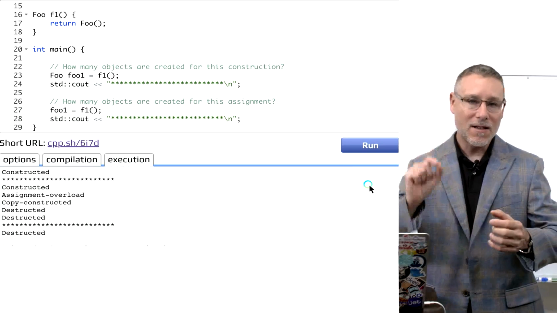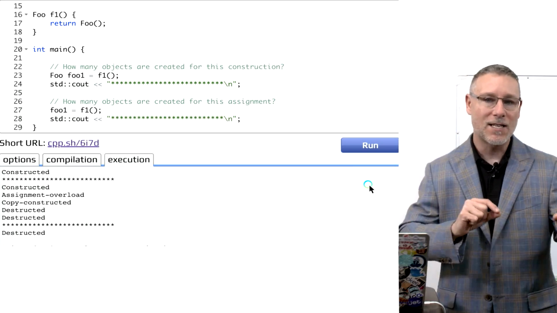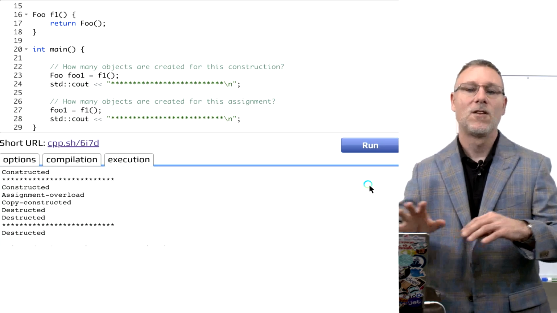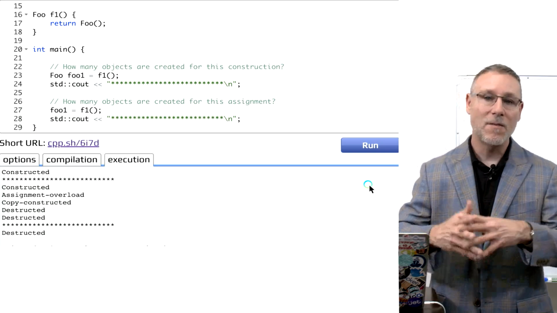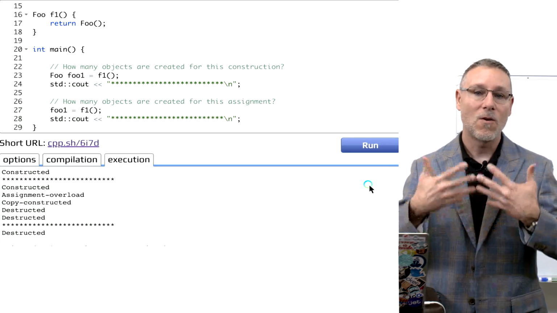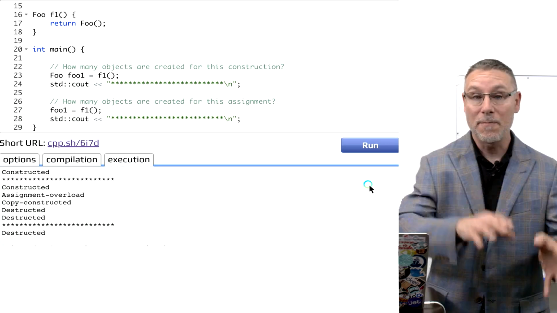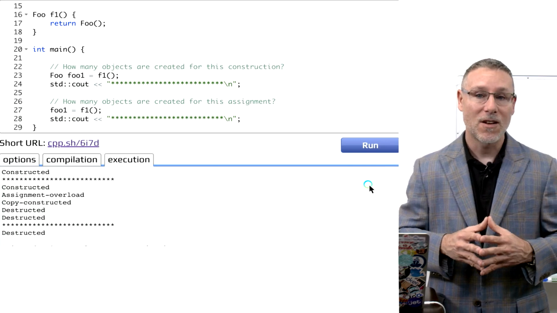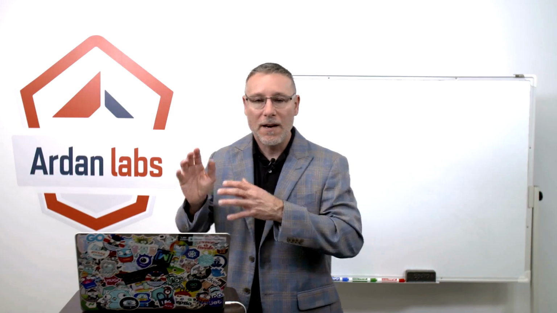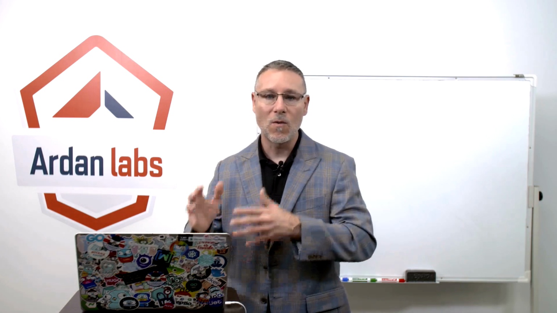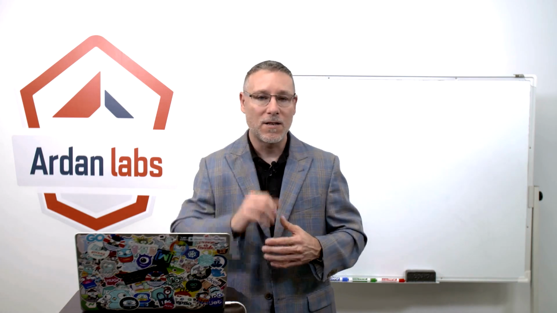So think about it. The same function call in two different contexts created two different behaviors, two different costs. We cannot have code like this and then be able to maintain any mental model or any predictability on how this is going to run. All right, so this is what we mean about readability and not hiding cost. We don't want to hide the cost of things, and we're not going to do that in Go.